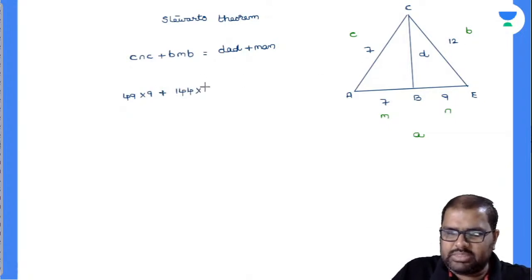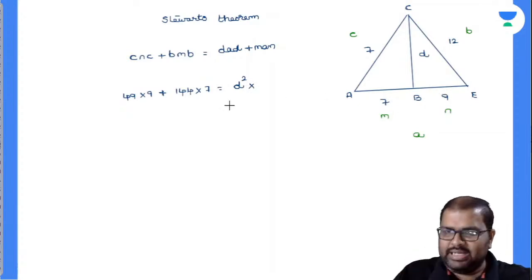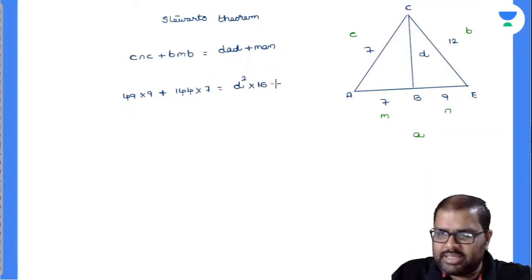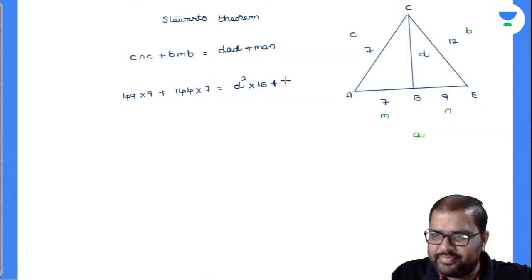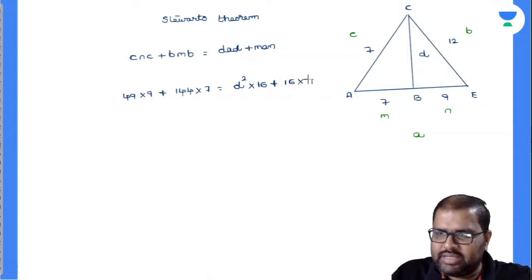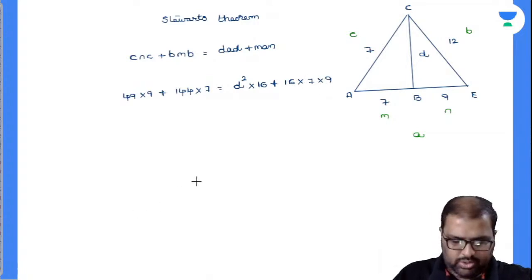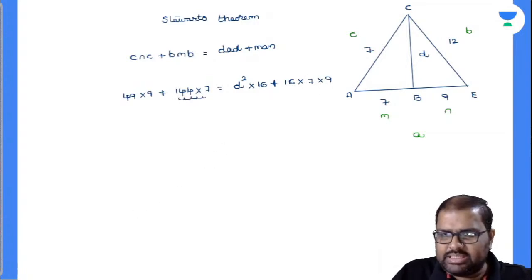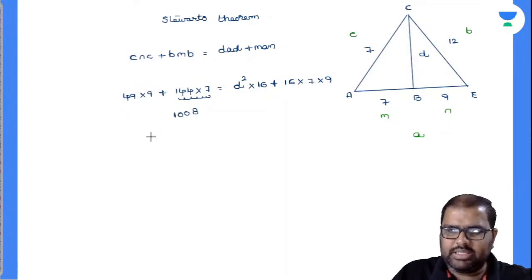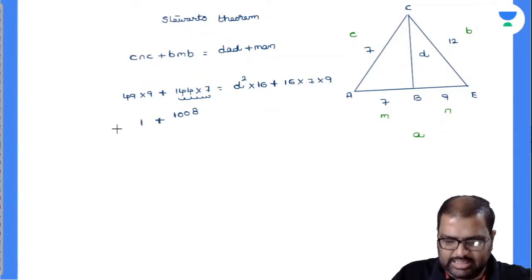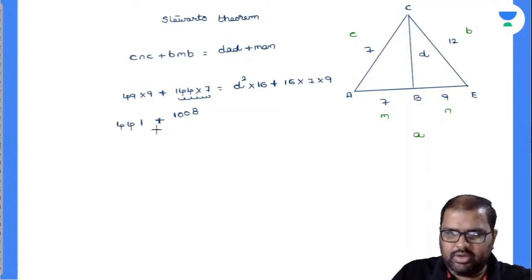What is my M value? 7. D is what I have to find out, D square into how much is my A? 7 plus 9 is how much? Is it 16? Yes, it is 16. Plus A value is how much? 16. 16 into M into N, 7 into 9. And you closely observe there, 144 into 7 is how much? 7 4s are 28, 7 4s are 28, 30, 1008, plus 9 9s are 81, 9 4s are 36, 44, 441. 441 is equal to 16D square.